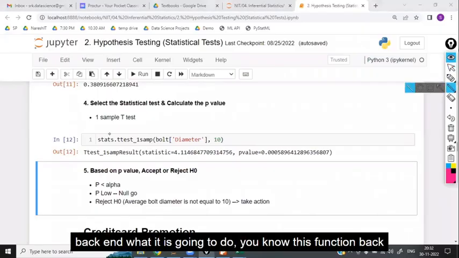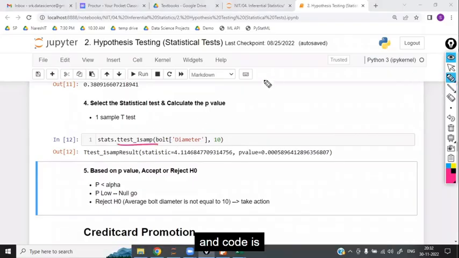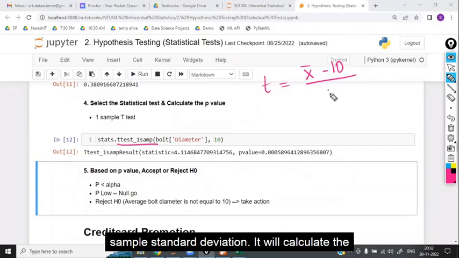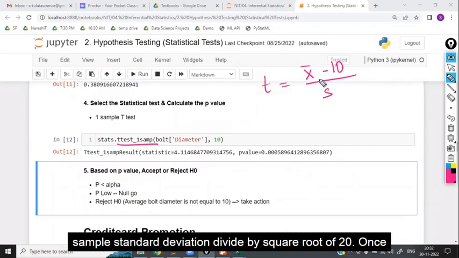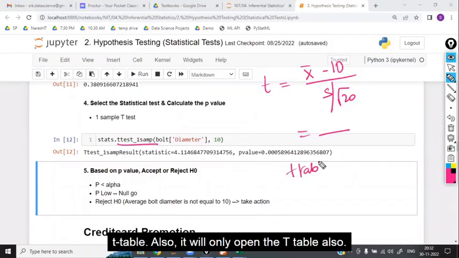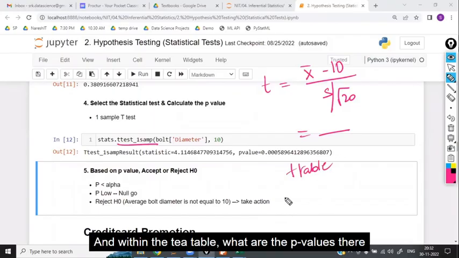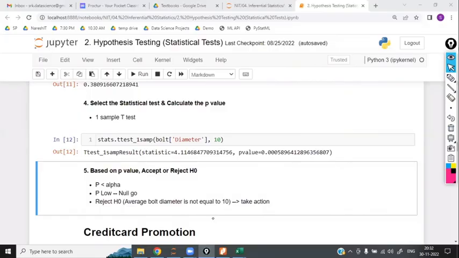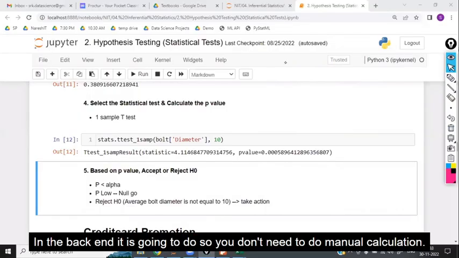In the backend, what is this function going to do? The backend code is t equals x bar minus 10, divided by the sample standard deviation divided by square root of 20. Once the value is calculated, it will open the t table, and within the t table, whatever the p value is, it will mention that p value here. Is it clear? In the backend, it does this, so you need not do manual calculation.